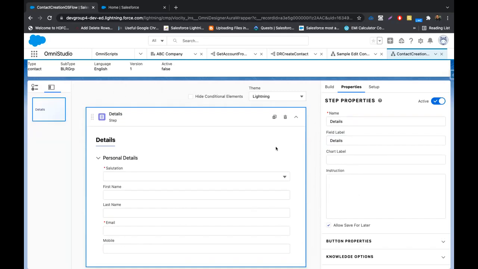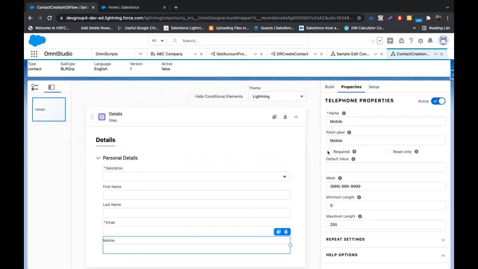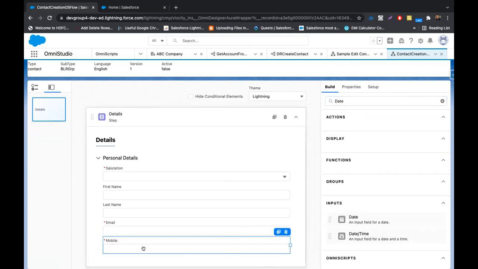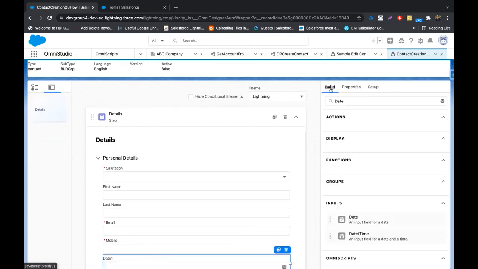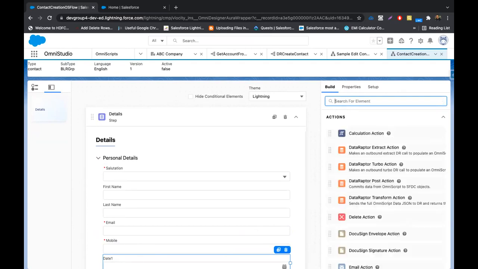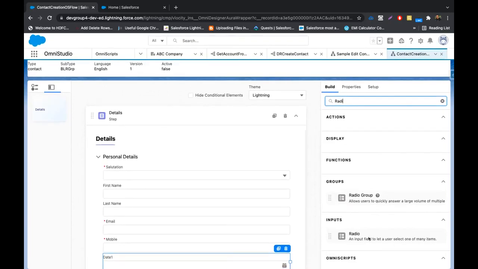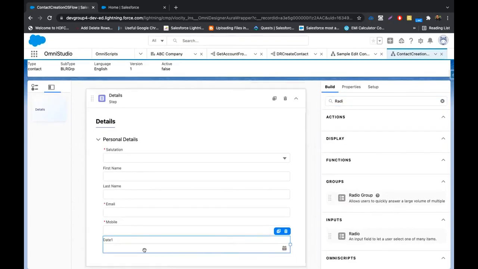I'll also mark it as required. So these are the details. Again, ABC company might have some offers when a customer has a birthday or something. So let's take a date also, to get the date of birth, and then we might have some gender-specific offers as well. So I'll have one radio button for gender.